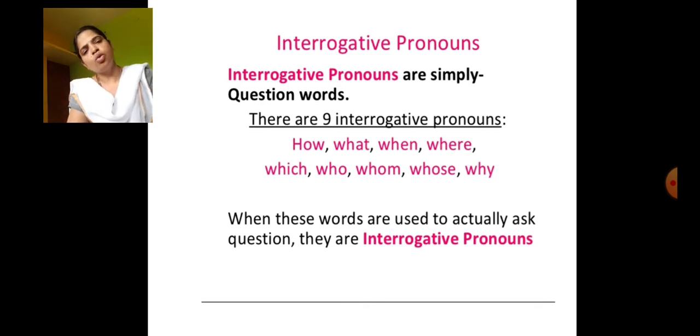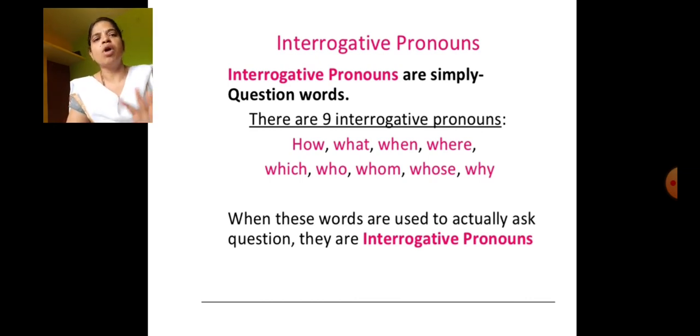See, as we know, these nine words which are before you in the slide are usually used. What is the reason behind using these words? Asking a question, we are all using them, but sometimes they are acting as conjunctions also, and also interrogative pronouns here. Conjunctions, what are conjunctions? Conjunctions are simply linking words.